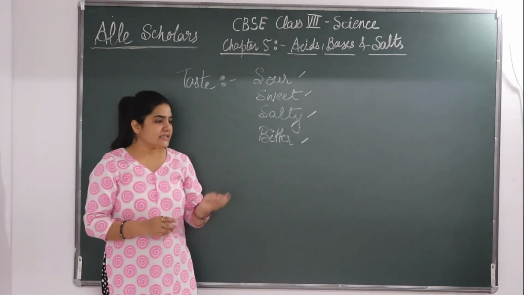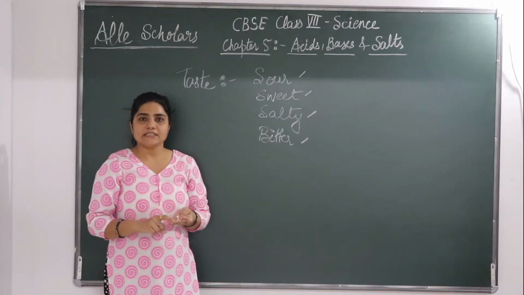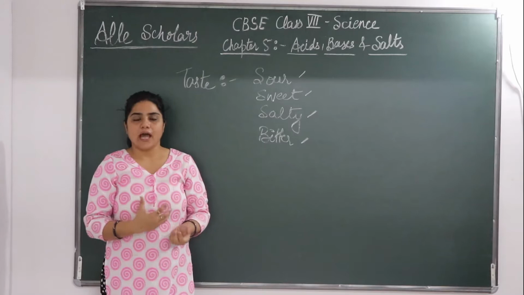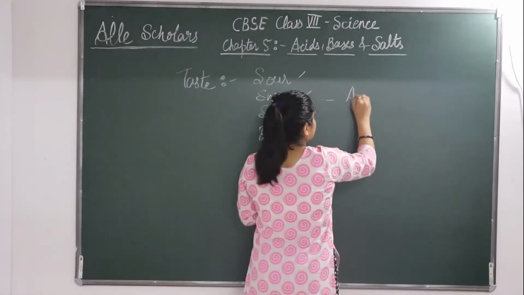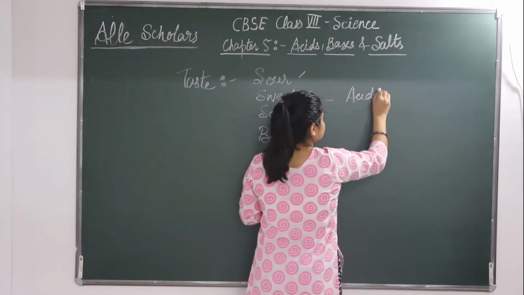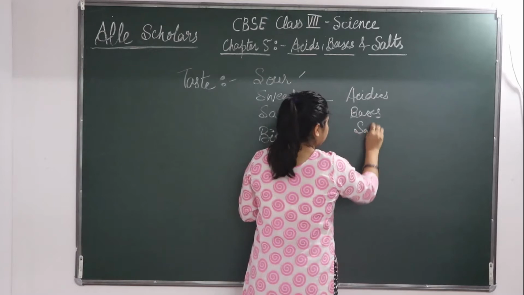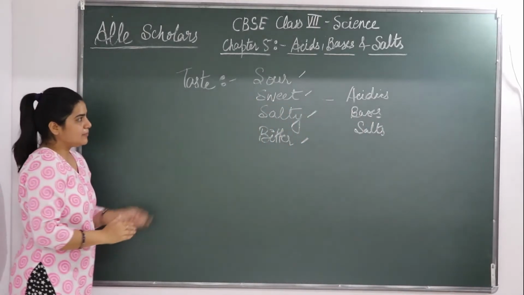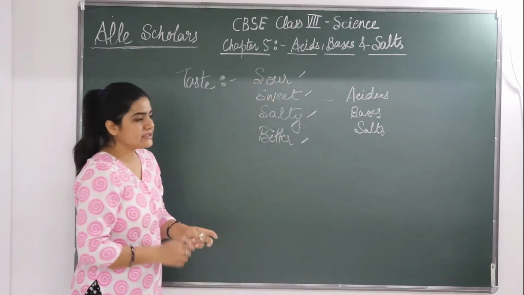Why? The reason is the presence of acids, bases and salts in them. Different foods have a different taste because of the presence of acids, bases and salts in them. So the presence of these chemicals makes the taste change.